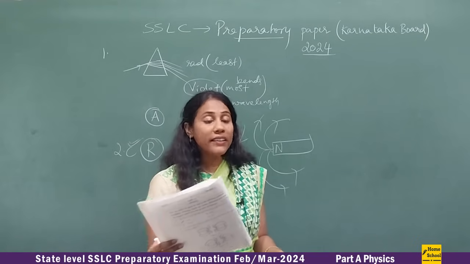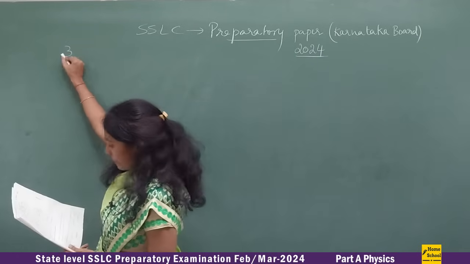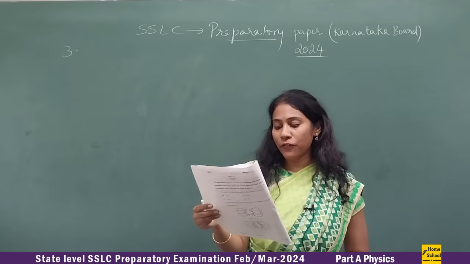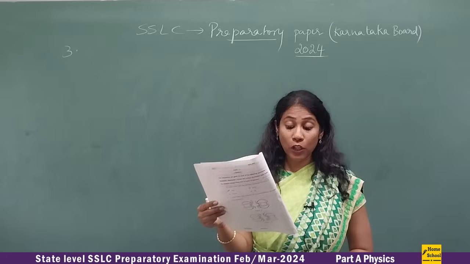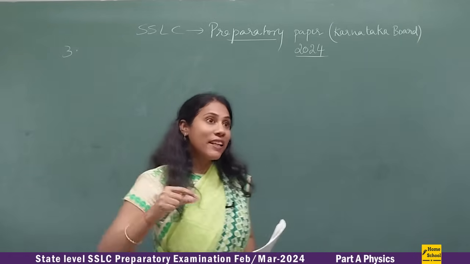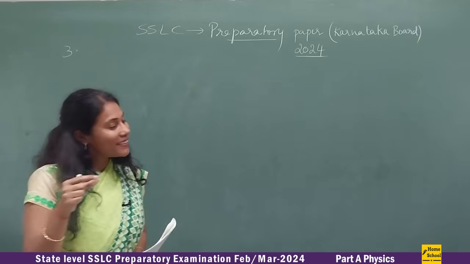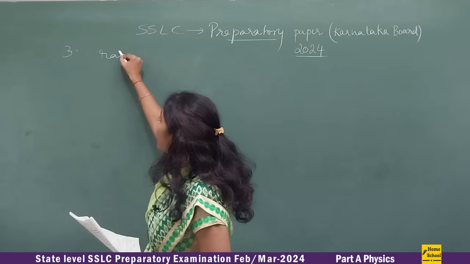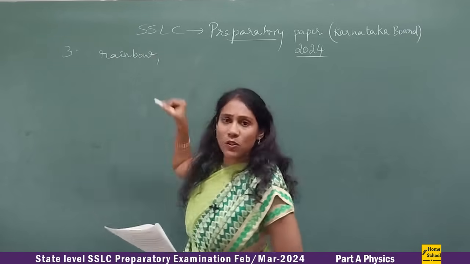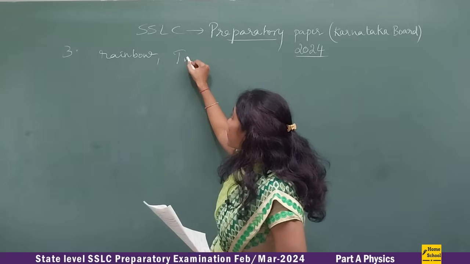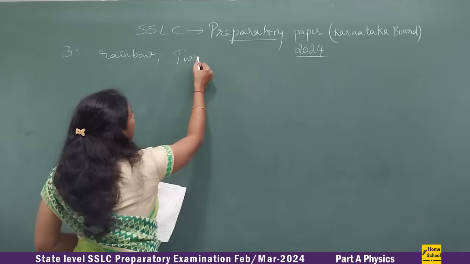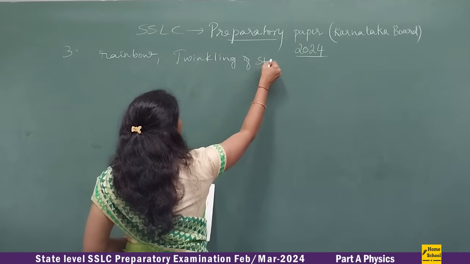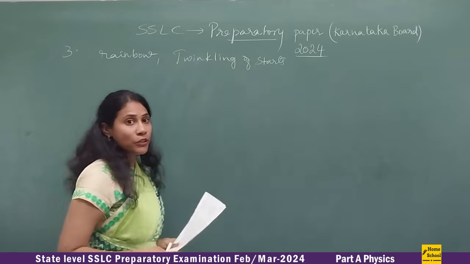Now let us go for the 1 mark questions. Question number 3 is a very simple question: mention any 2 natural phenomena that occur due to the effect of refraction of light. We have seen the applications of refraction in the chapter, isn't it? You can mention rainbow formation, and twinkling of stars, or twinkling of planets. All this you can mention.